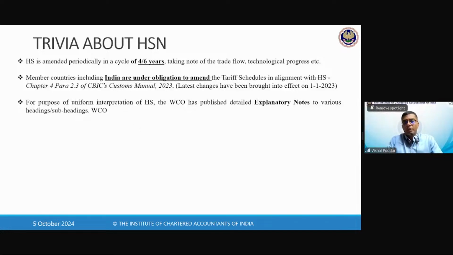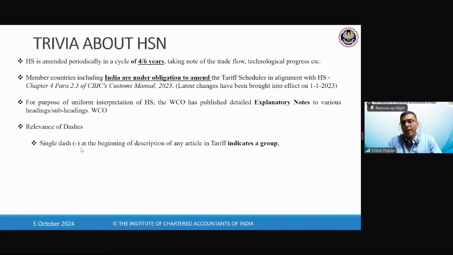Now, Ayush, you are asking about this dash. Now see, the dash is again used to explain something. If anything has a single dash, it means we are talking about that whole category. If it is two dashes, then we are talking about a subcategory of this. So single is the main heading.